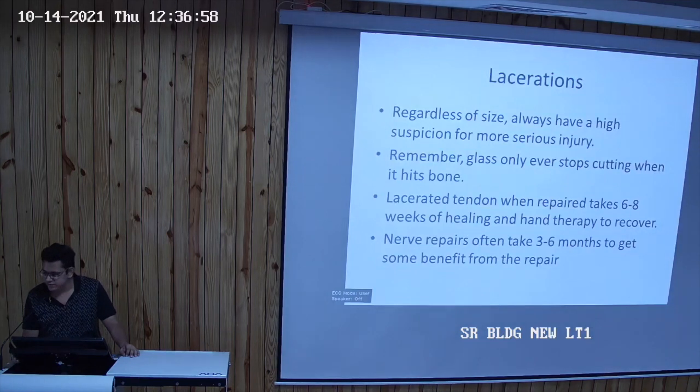Regardless of the size, lacerations always carry a high suspicion of serious injury. Glass only stops cutting when it hits the bone. It cuts or penetrates through all the soft tissues. Lacerated tendons, when repaired, take 6 to 8 weeks of healing, and also hand therapy or physiotherapy to recover. Nerve repairs often take at least 3 to 6 months to get some benefit from the repair.